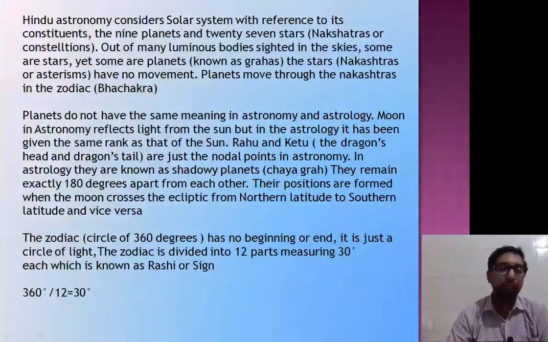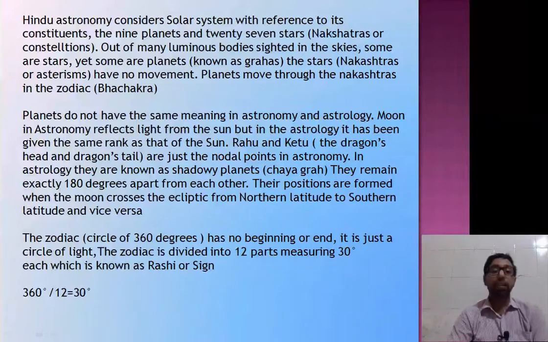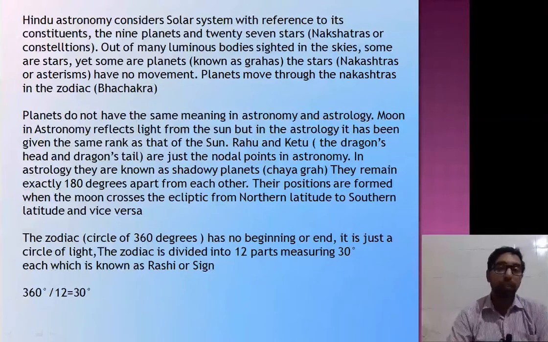Planets do not have the same meaning in astronomy and astrology. The Moon in astronomy reflects light from the sun, but in astrology it has been given the same rank as that of the sun. Rahu and Ketu.